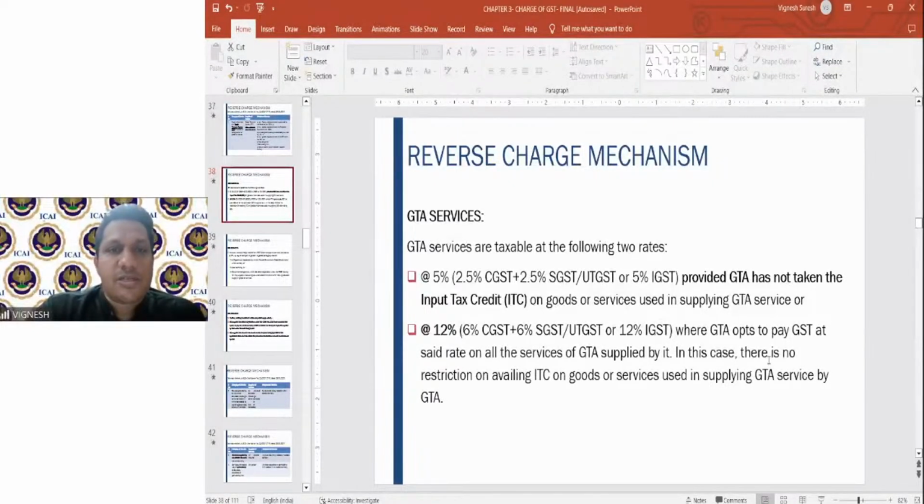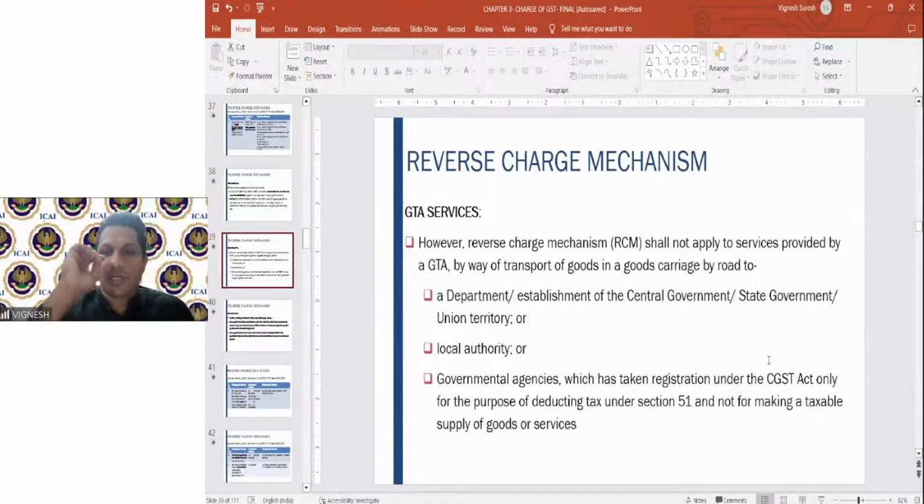So GTA services, as I told you, 5% without input tax credit, 12% means reverse charge will not come, only 5% it will come.